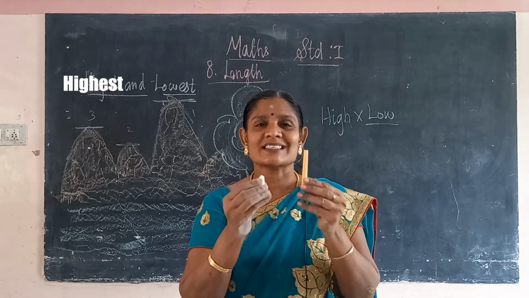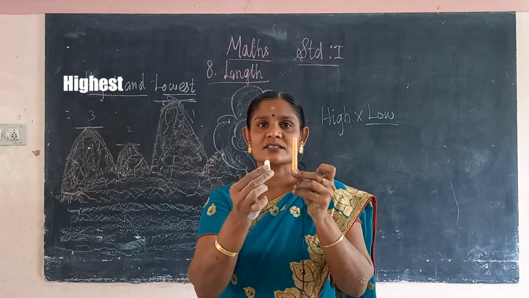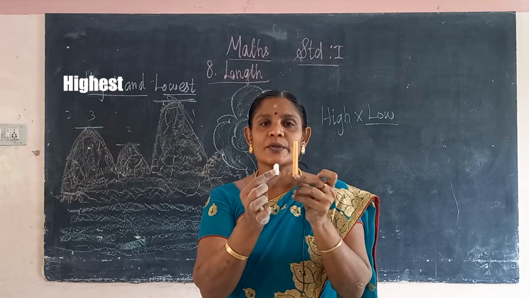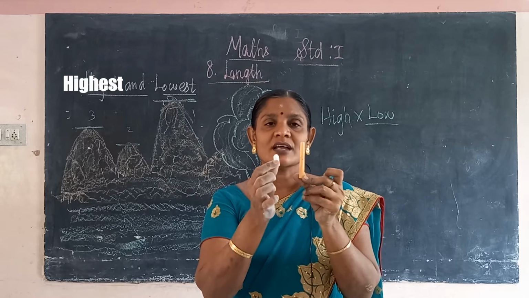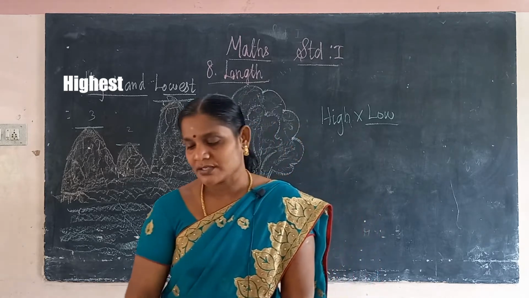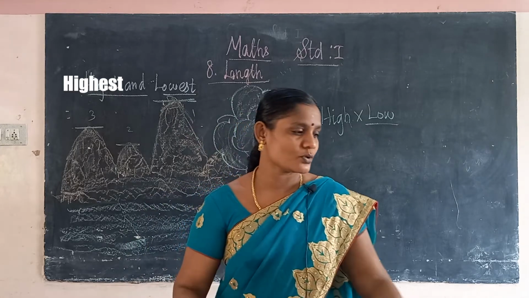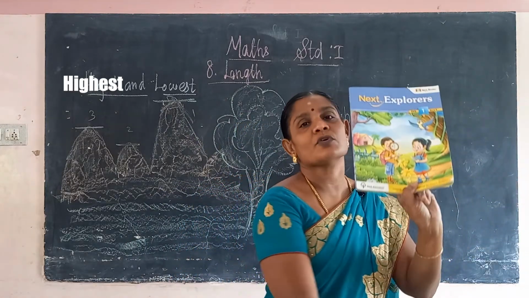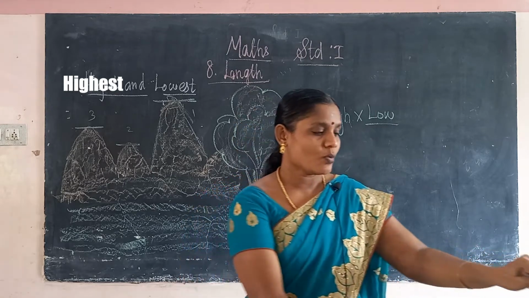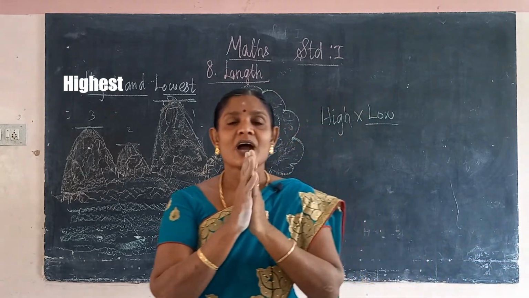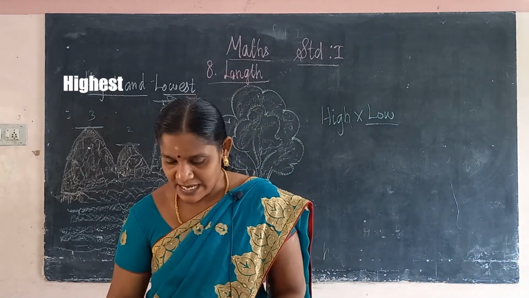Then the chalk is there. This is the orange color chalk, this is the white color chalk. You compare these two. This orange color chalk is the highest chalk. This is the lowest chalk. Then we discuss the book also. So one book is there. Here one book. This is the highest book. This is the lowest book. So what do we have to see here? We have to see so many examples.